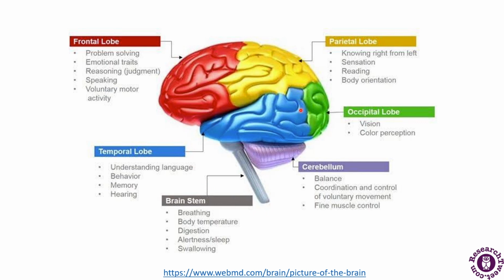And this large portion, the blue one, is the temporal lobe. It helps to understand language, behavior, memory, and hearing. So these are responsible for these kinds of functions. So we have divided the brain into the following parts, and each part of the brain performs a specific function which is being depicted in the particular diagram.